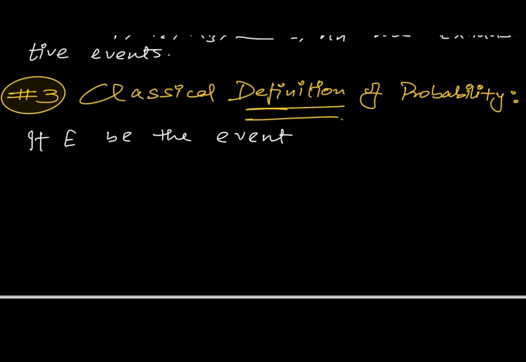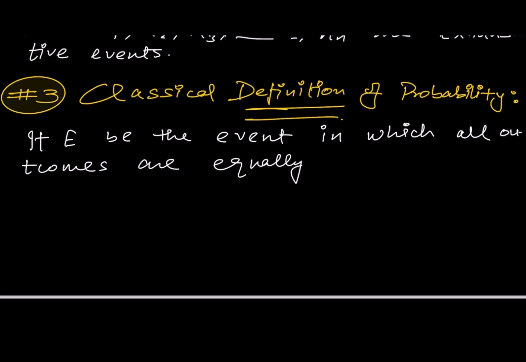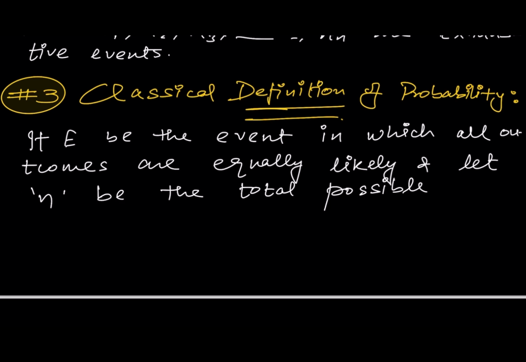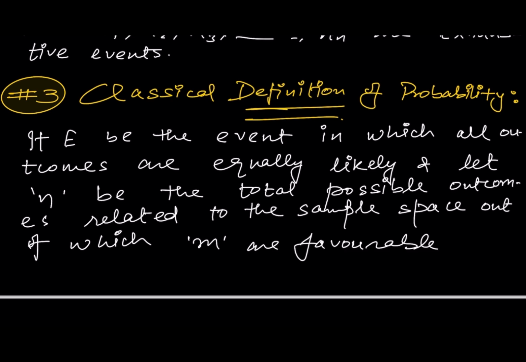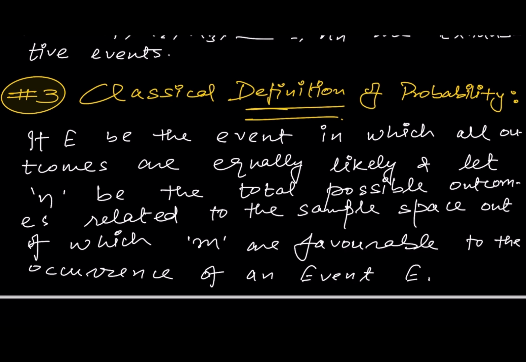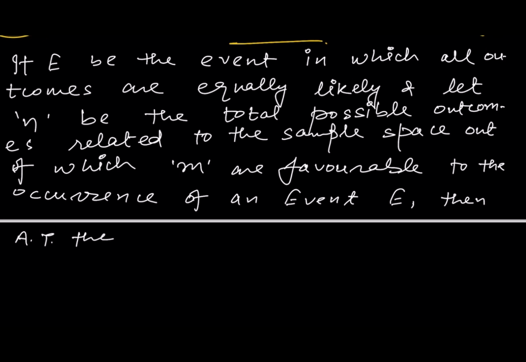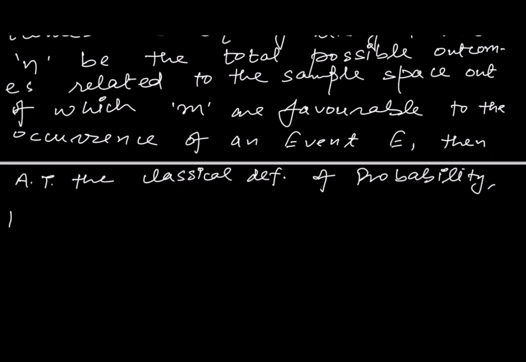So in this we will write, if E be the event in which all outcomes are equally likely, or you can say all elementary events of that random experiment are equiprobable events, and let n be the total possible outcomes related to the sample space, out of which m are favorable to the occurrence of an event E. Then, according to the classical definition of probability, the probability of an event E would be m by n,